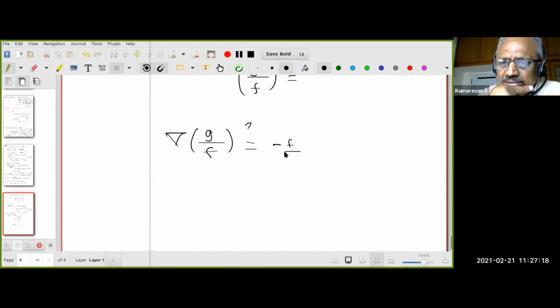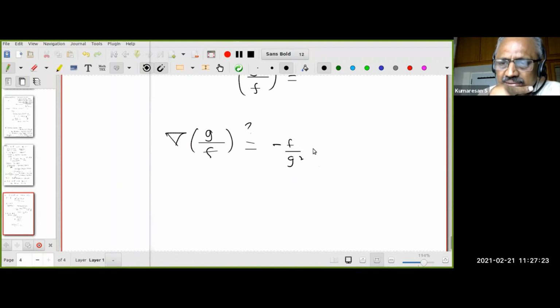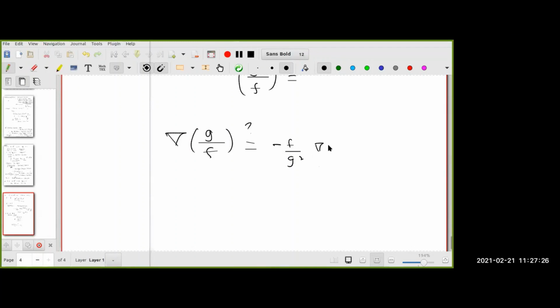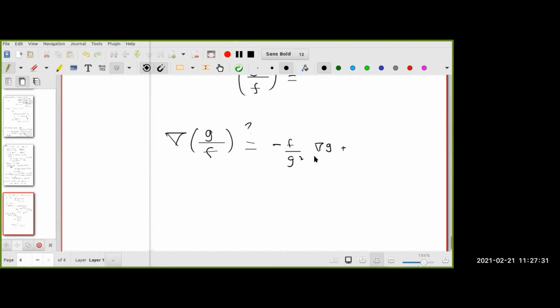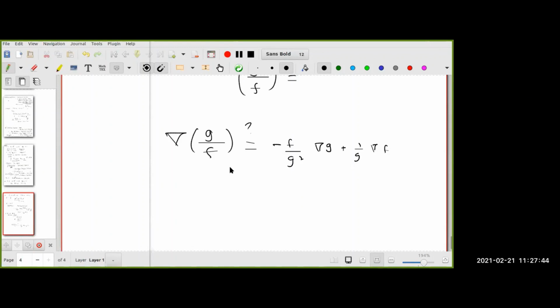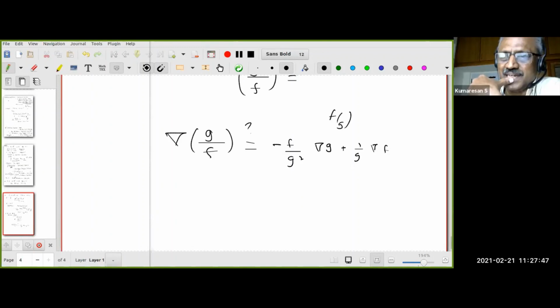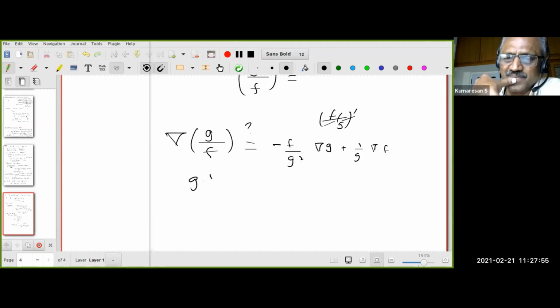Gradient of g plus 1 by g gradient of f. Yeah, 1 by g. Look at that. You are recalling from memory. You are recalling f by g dash. What I wrote was g by f. Therefore it is g into 1 by f, right?